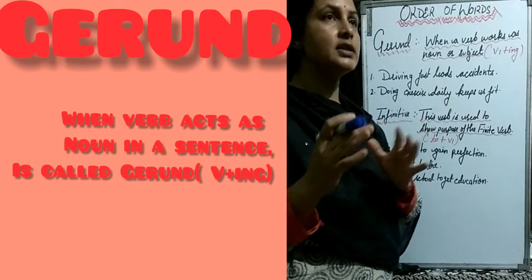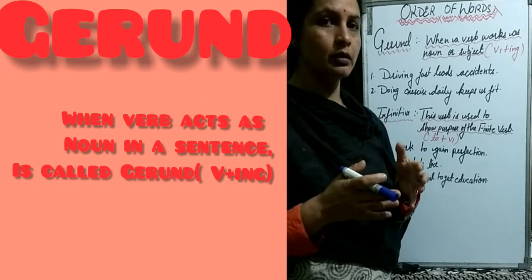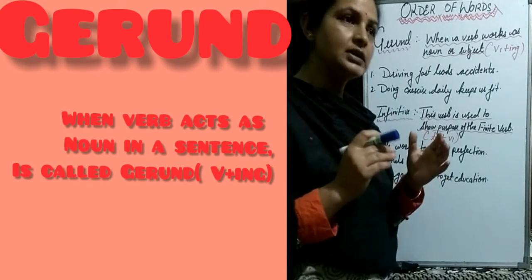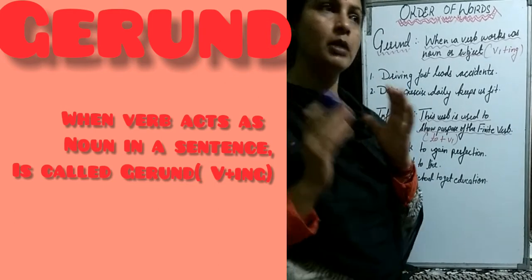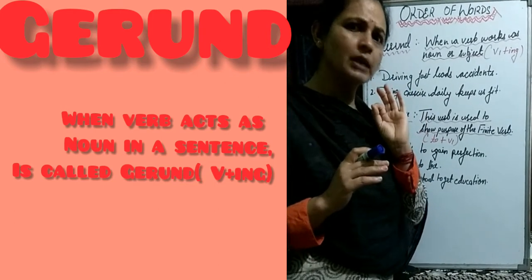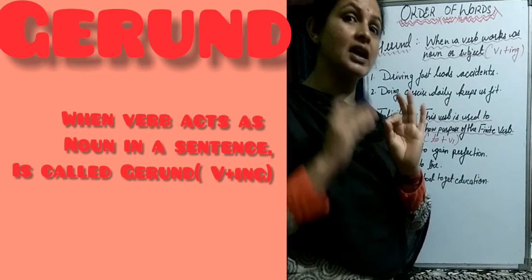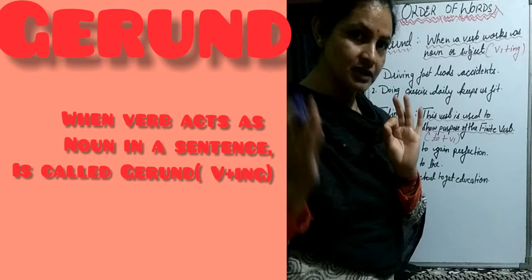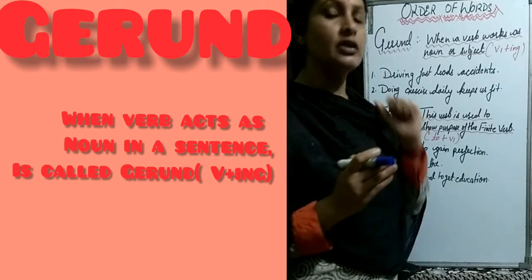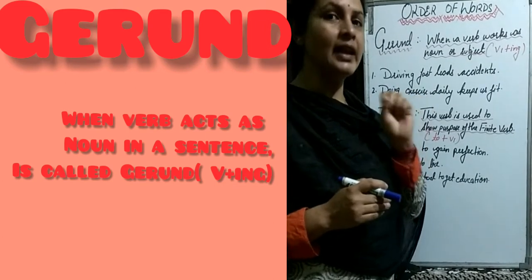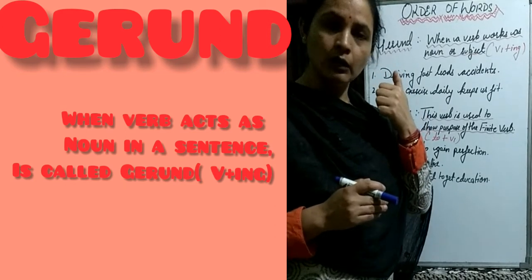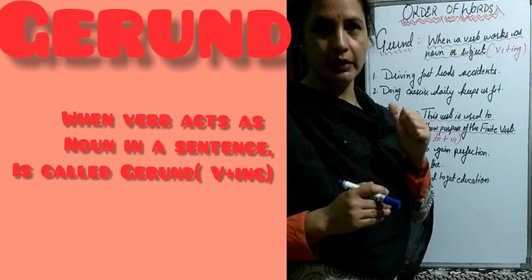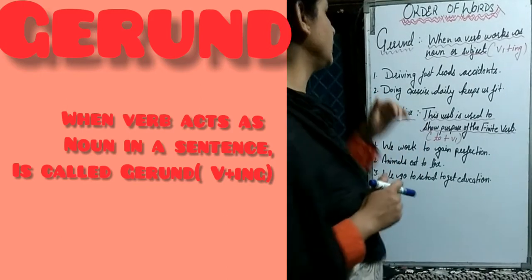So it is really difficult to identify which one is gerund and which one is present participle. But one thing you have to remember: a present participle comes after a finite verb, children. Gerund works less as a verb and more as a subject. Okay, so let us see the example.